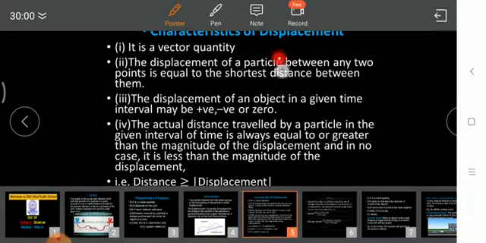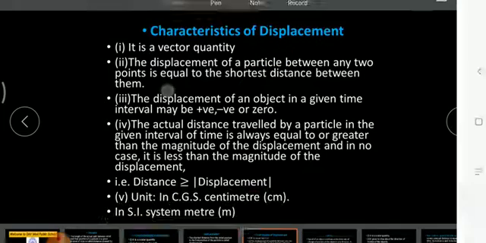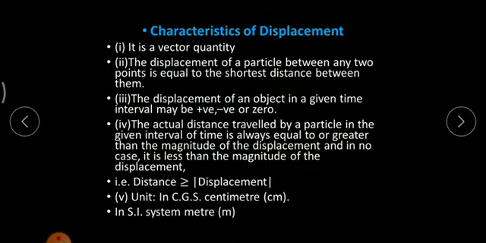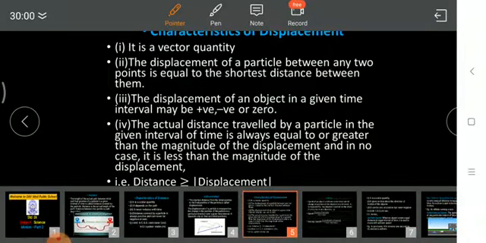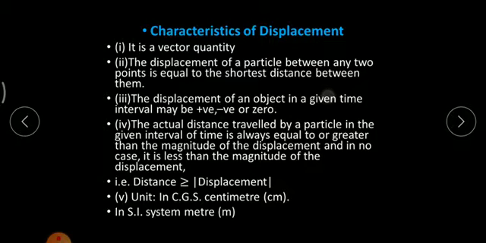The displacement of a particle between any 2 points is equal to the shortest distance between them. The shortest path between any 2 points is equal to the shortest distance between them. That shortest distance between any 2 points would be called displacement. The displacement of an object in a given time may be positive, negative, or zero. What do I mean by this statement?